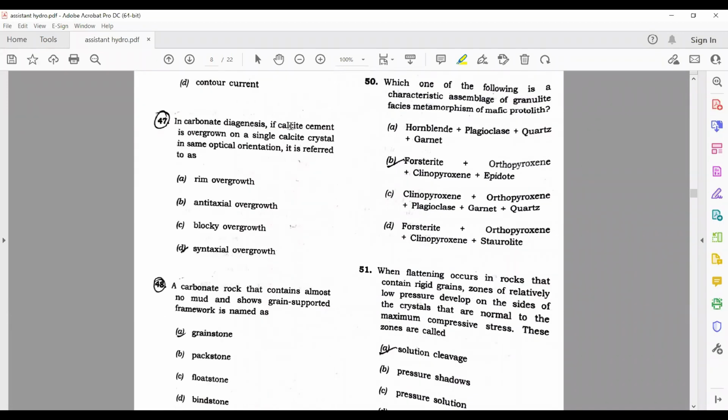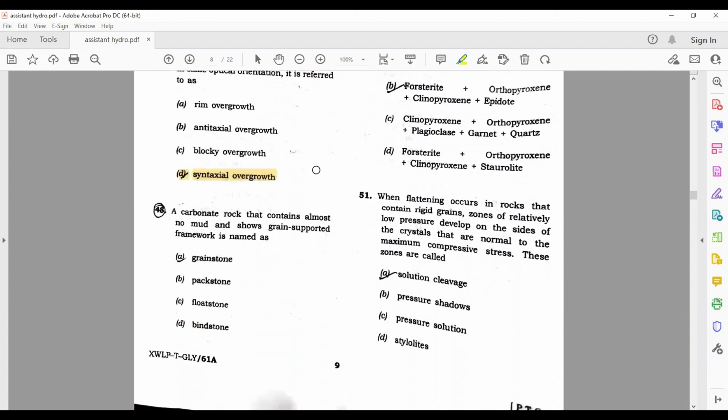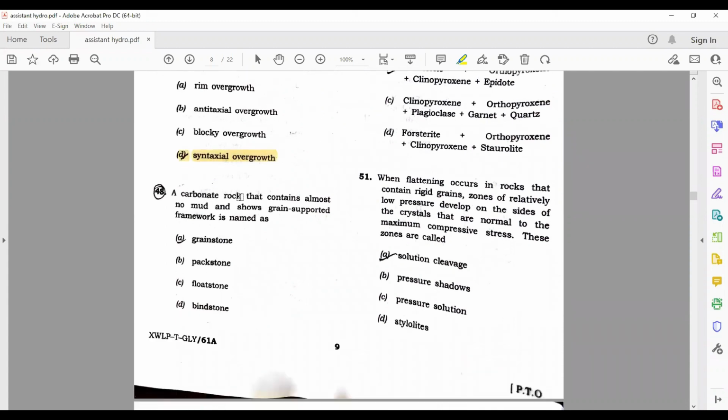In carbonate diagenesis, if calcite cement is overgrown on a single calcite crystal in the same optical orientation, it is referred to as, I'm not sure about this answer, but I can go with syntaxial overgrowth. A carbonate rock that contains almost no mud and shows a grain supported framework is named as grainstone.